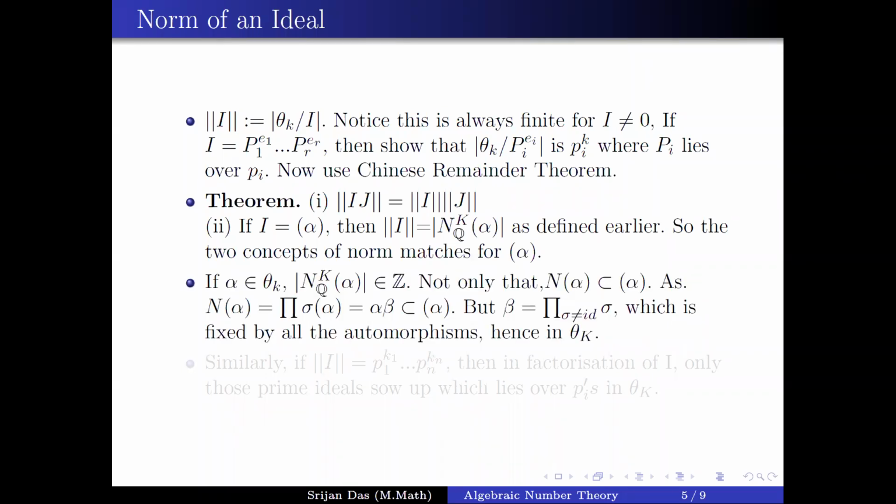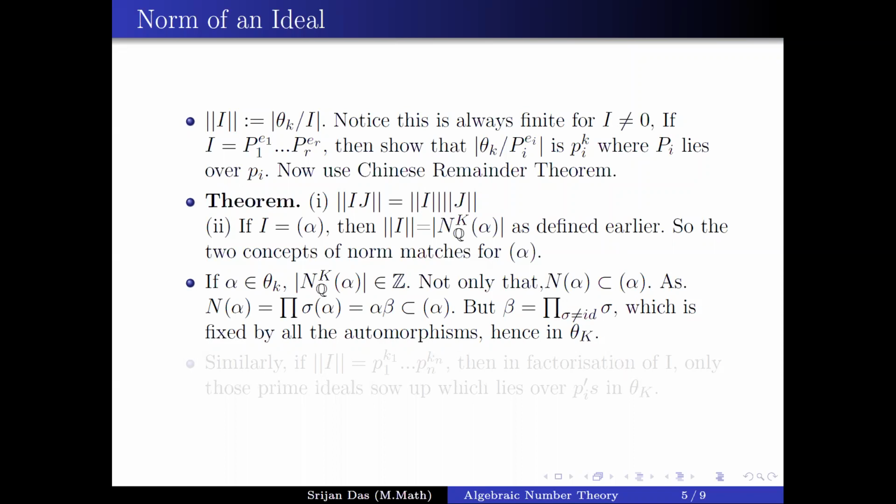I don't think I have said this earlier, so I'm going to say it now. If you have alpha in O_K, then the norm of alpha is an algebraic integer and also a rational, so it must be in Z. So the norm is always in Z. But you can say something more: the norm of alpha will actually be inside the ideal generated by alpha. How can you show that?